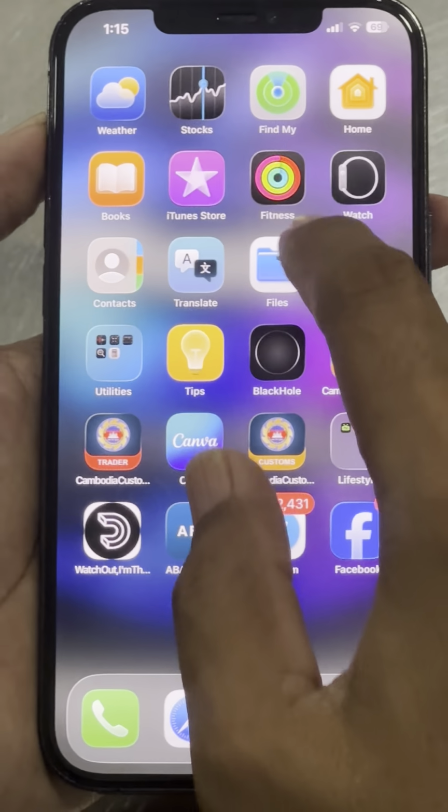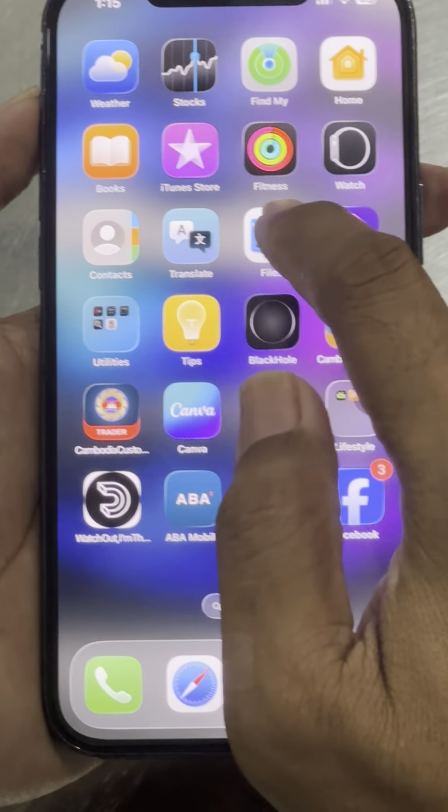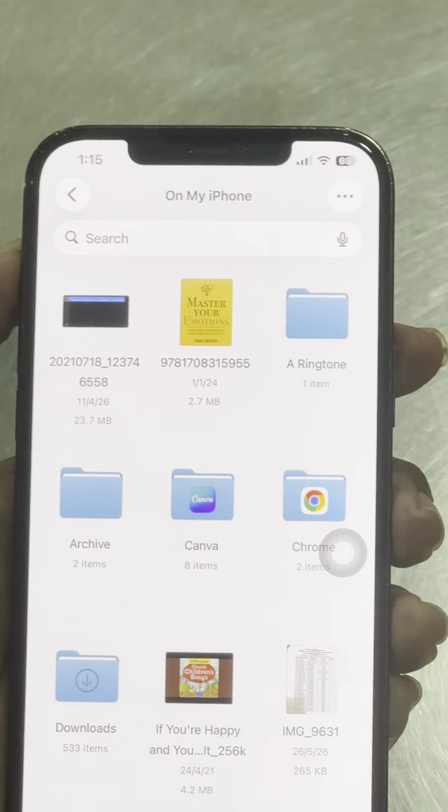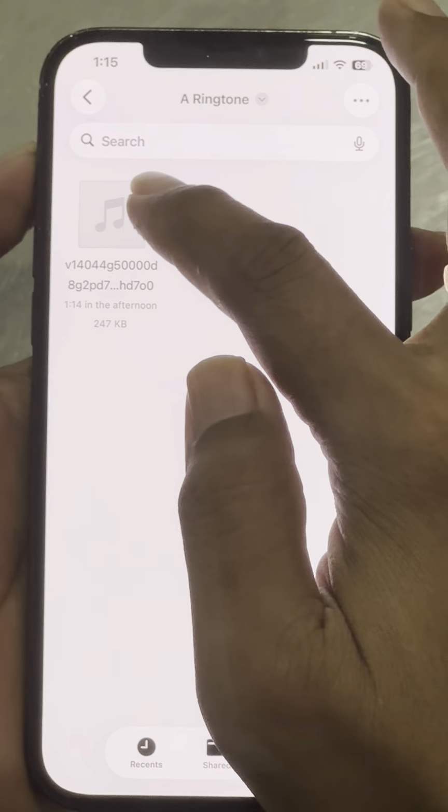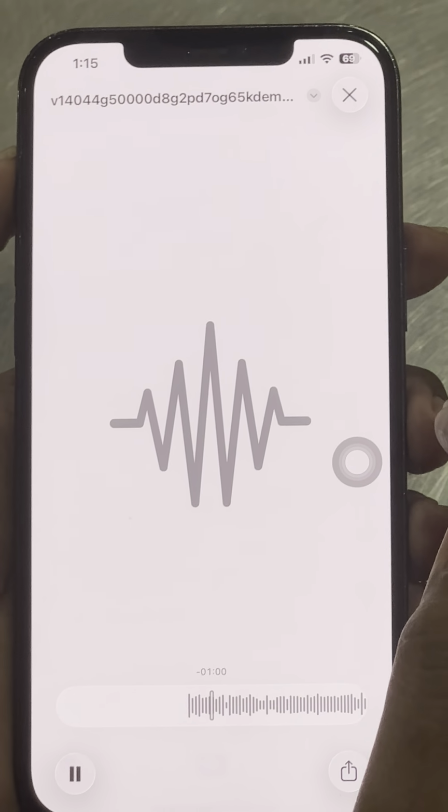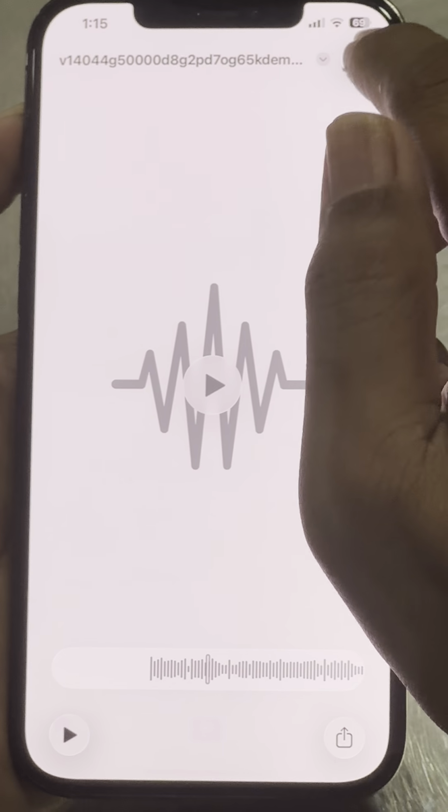Go to the place that you just dropped it. Here you will see a ringtone. Yeah, now let's play it. And then go back.